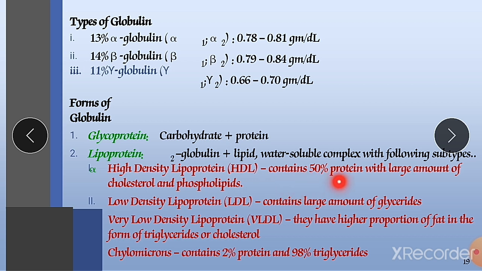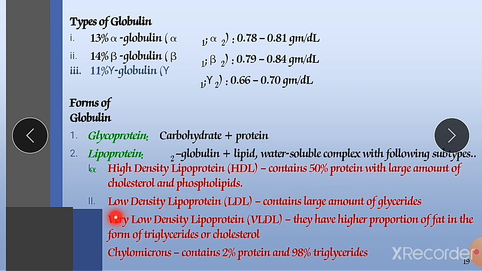It contains almost 50% protein with a large amount of cholesterol and phospholipids. This HDL is found in omega fatty acids, in salmon fish, in fruits like avocado, and also in some dry fruits. So this is the protective and helpful lipoprotein as compared with all other types of lipoproteins.